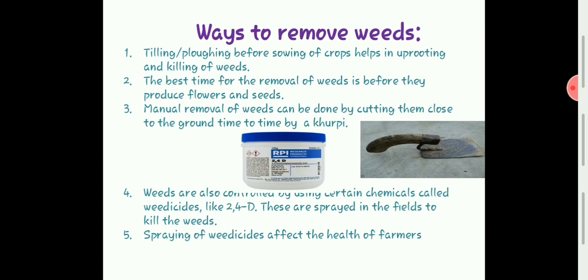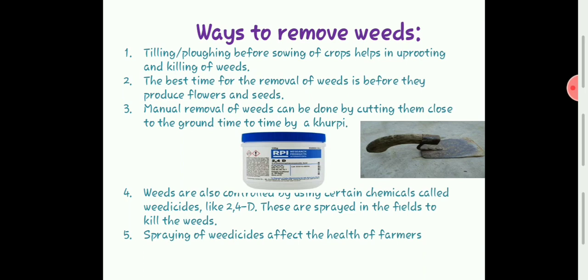Third point: manual removal of weeds can be done by cutting them close to the ground from time to time with a khurpi. The farmer should visit his field again and again. He has to check whether there is any growth of weeds, and if there is, he has to cut the weeds near the base with the help of the khurpi. You can see the khurpi in the picture on the right side, and with that instrument he has to remove the weeds.